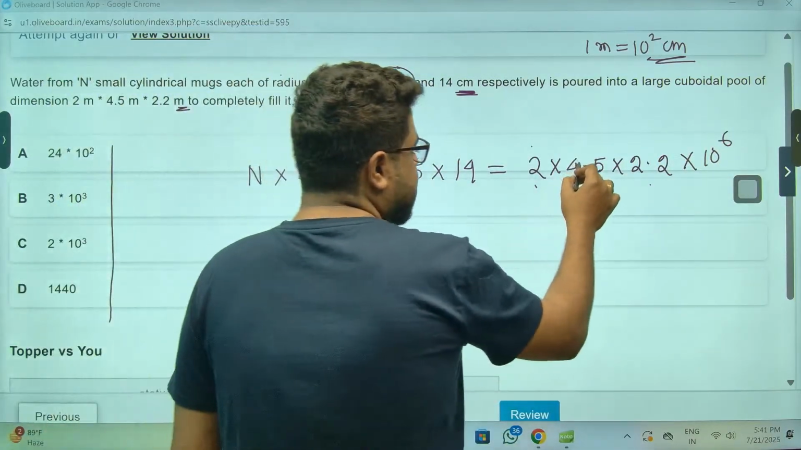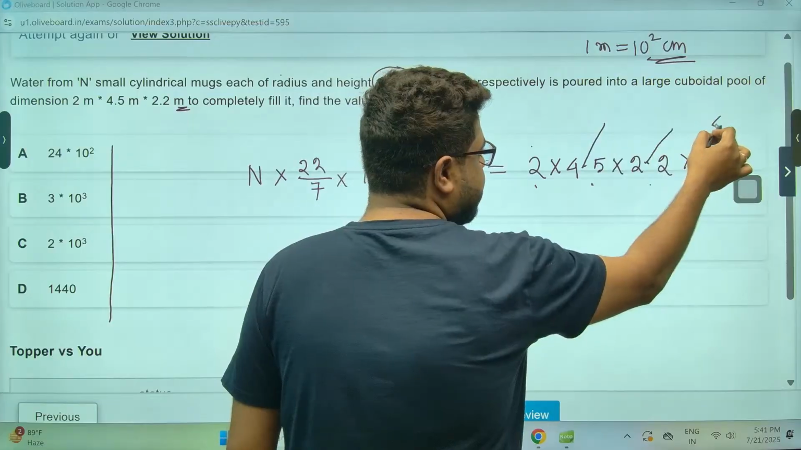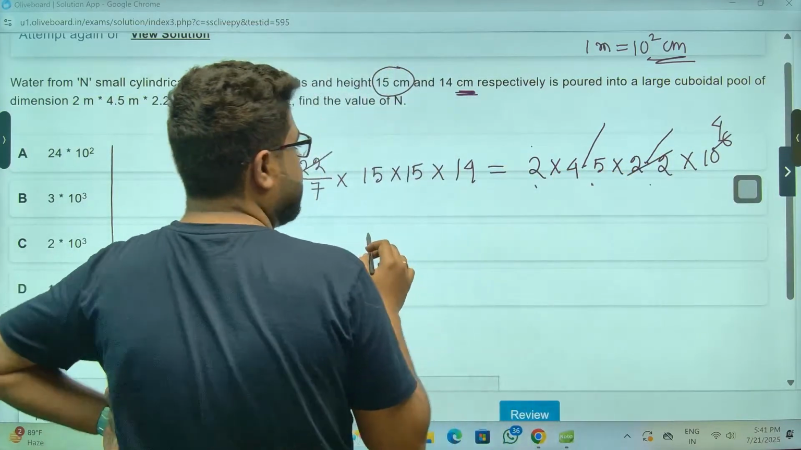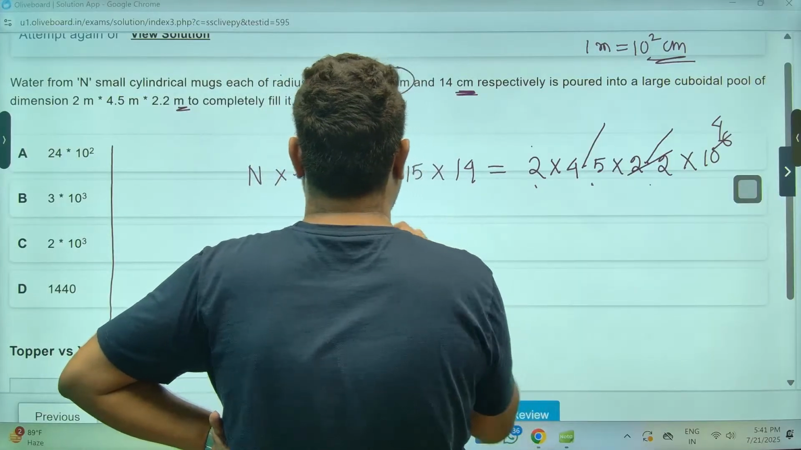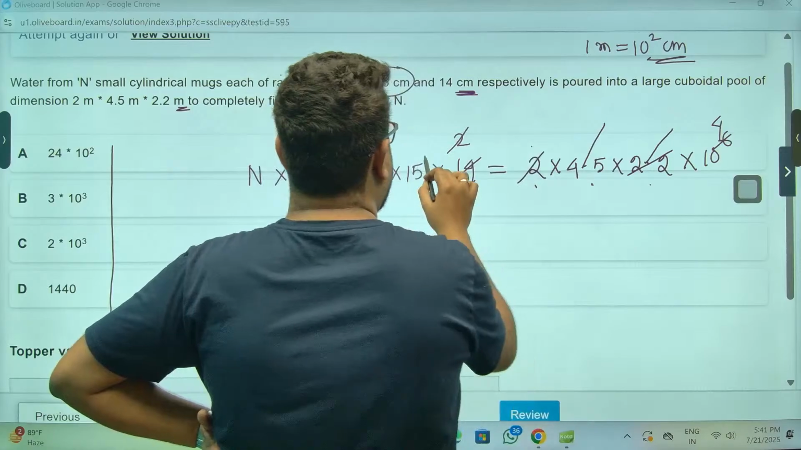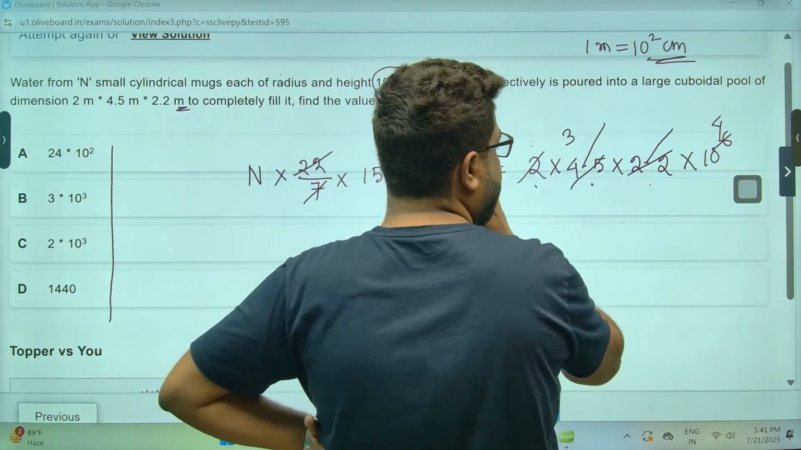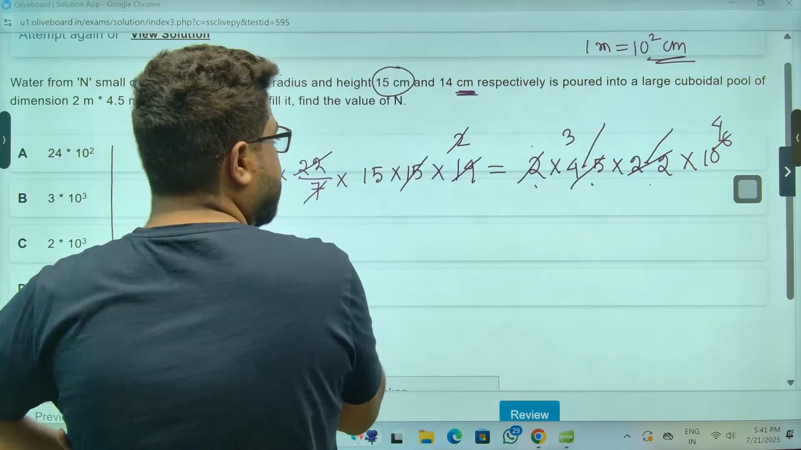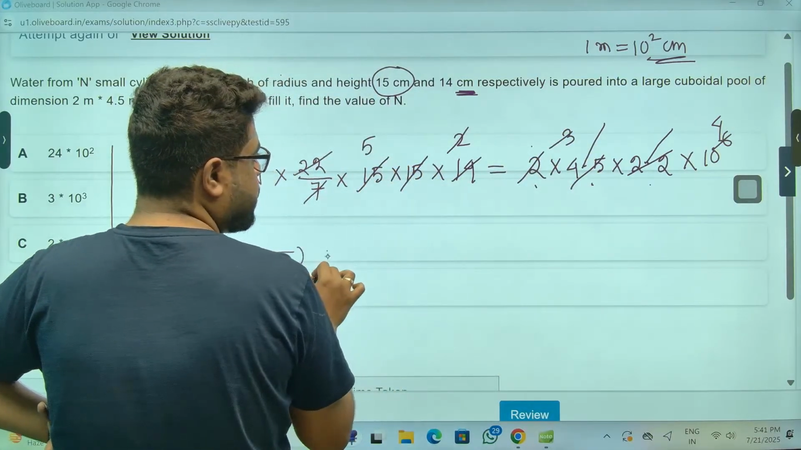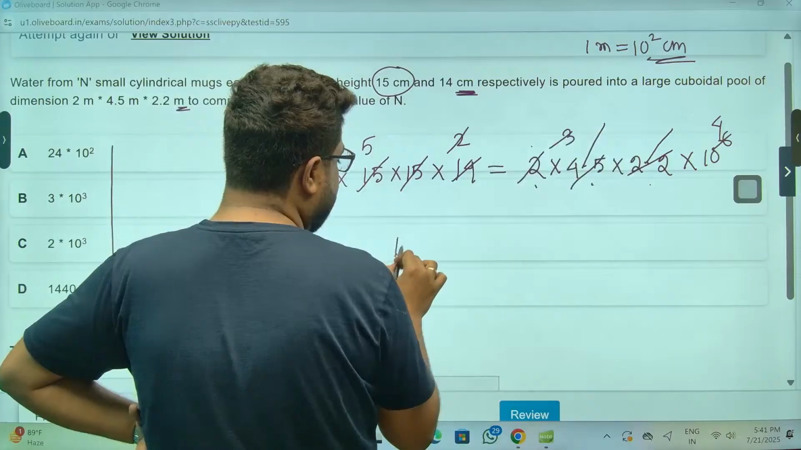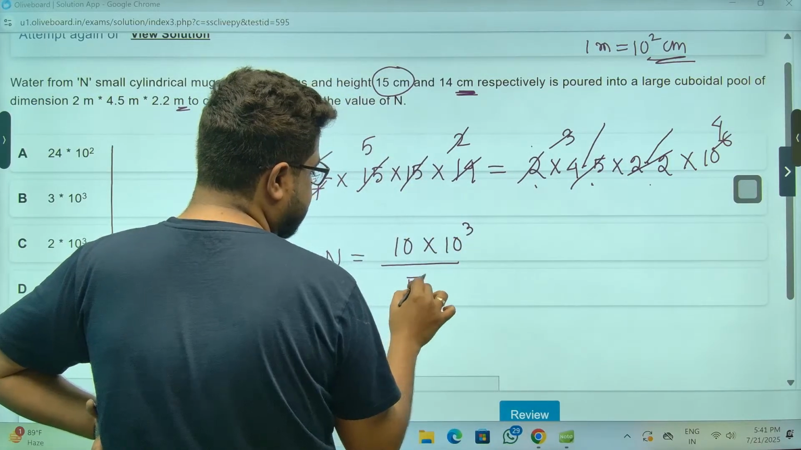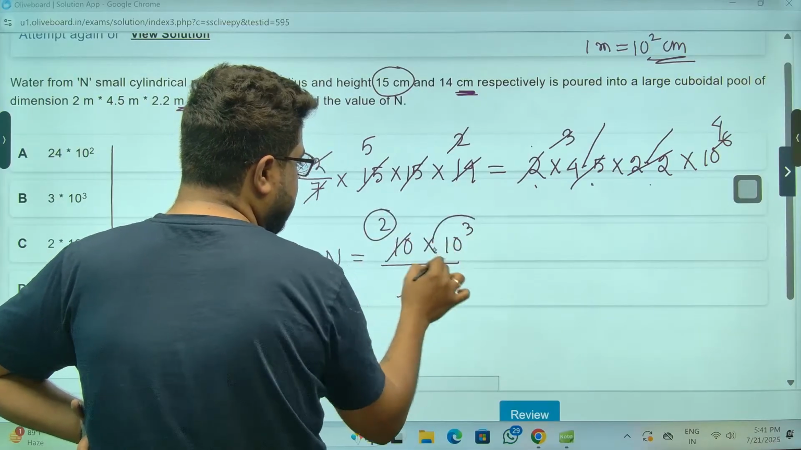Sir, remove this, remove this. So this will become 4. Now 22, 22. Very good. 7, 14, 2, 2, 2, 15 threes. I don't think we can do anything. Okay, yes, this will go, 5. So n is 10 to the power 4, sir. I'm writing 10 into 10 cube, and this 5 I'm writing like this. So 2 into 10 to the power 3 will be the answer.